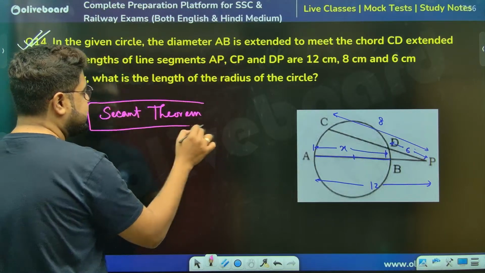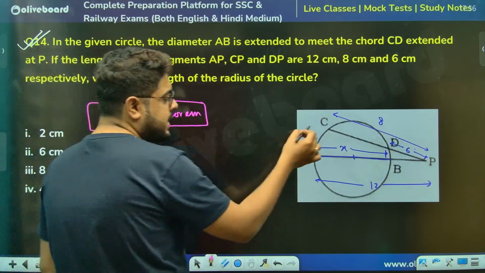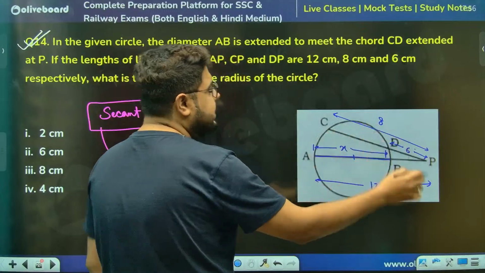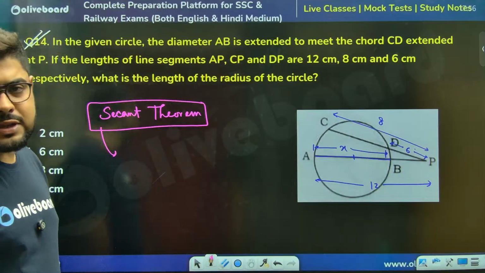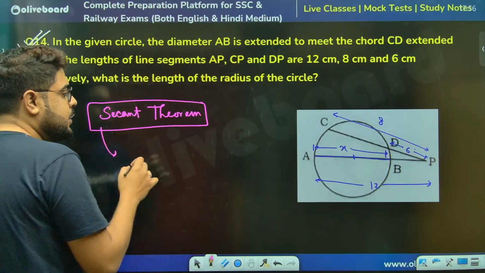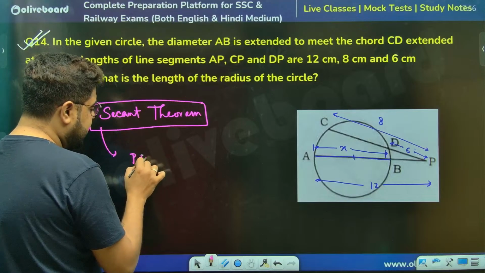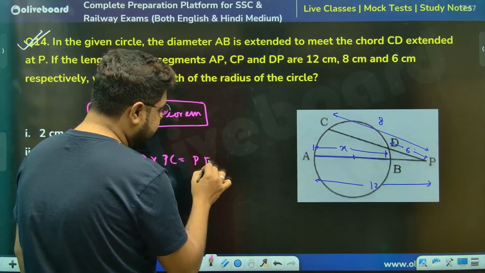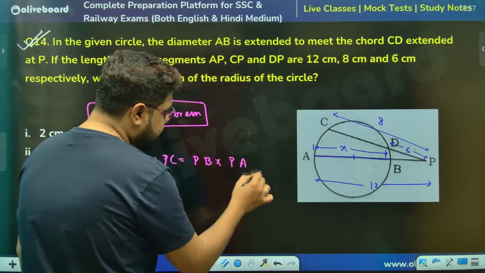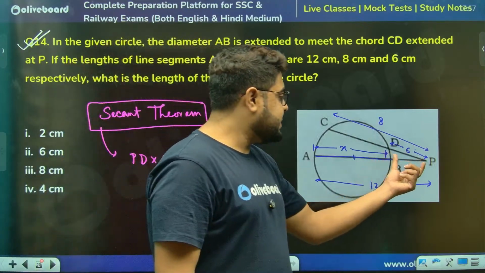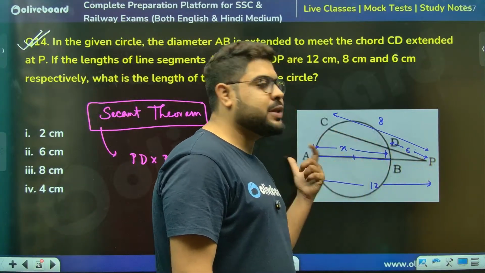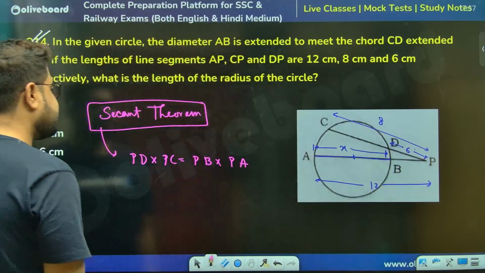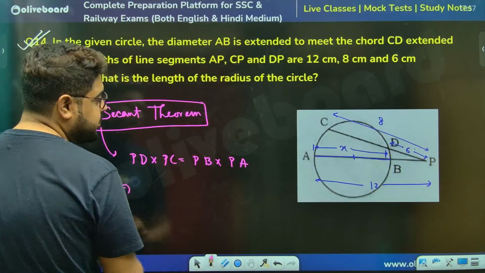So, actually, what happens if you add them, this triangle follows. This is similar triangles actually. So I can say PD into PC is equal to PB into PA. This is your second theorem: this into the whole thing, this into the whole thing. So put down whatever values you know.